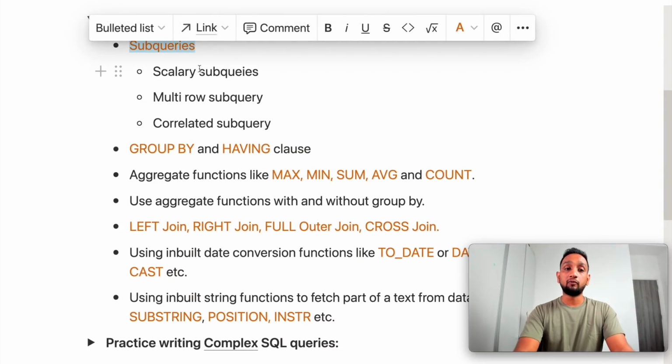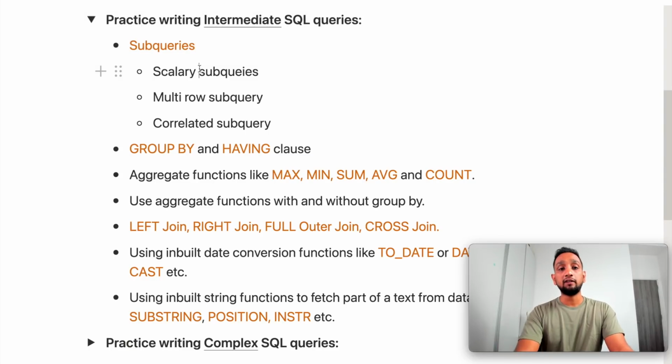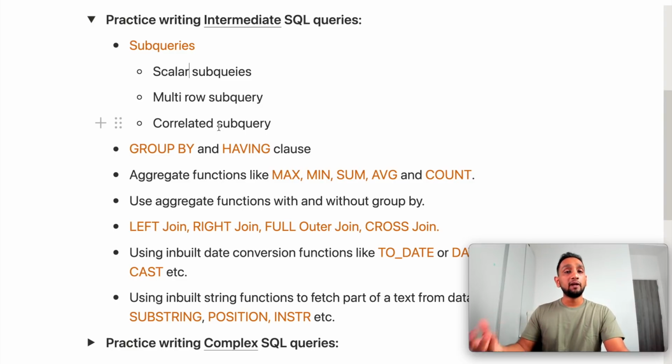Now, as part of subqueries, there are a few different types of subqueries. Scalar subqueries, then we have multi-row subqueries, and we have correlated subqueries. Now, I have made separate videos about subqueries and also a few other concepts that I'm mentioning here. So if you want complete tutorials, then you can check those videos on my channel. I'll try to leave a link in the description as well.